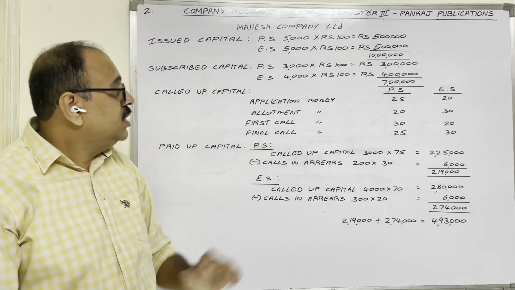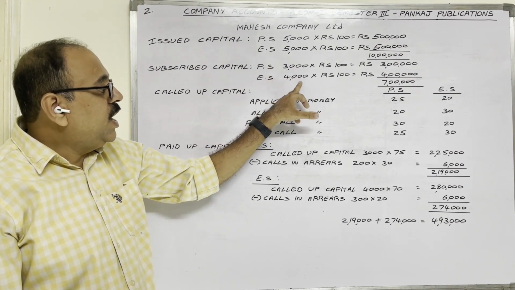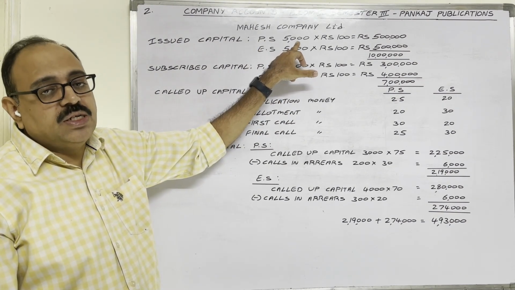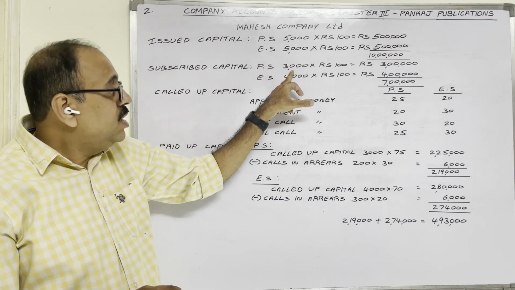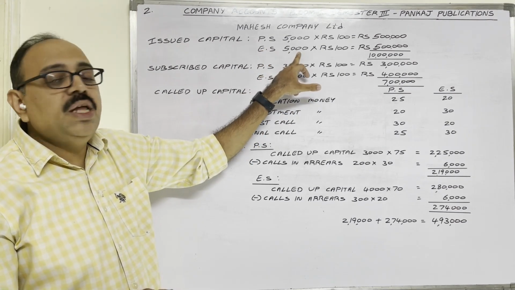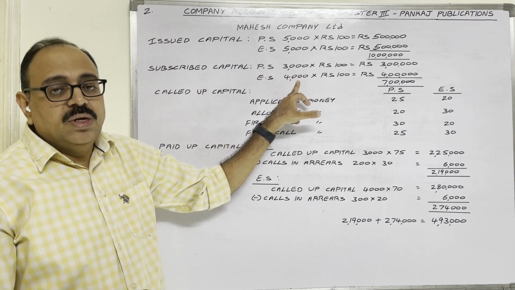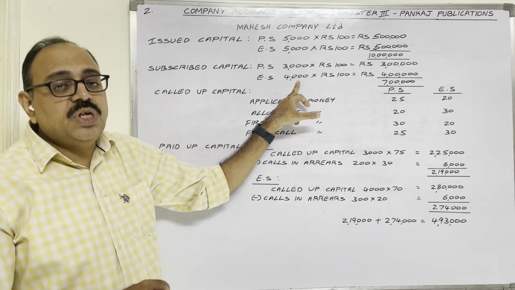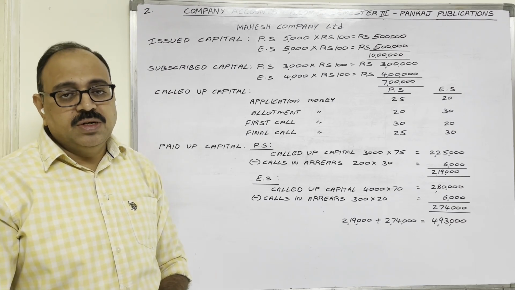The next one is, the public applied for 3,000 preference shares and 4,000 equity shares. The company issued 5,000 preference shares, but the public applied for only 3,000. Similarly, the company issued 5,000 equity shares, but the public applied for 4,000. This means demand is less than supply. In case of both shares, preference share and equity share, there is under subscription.